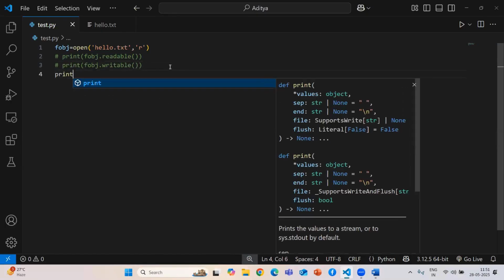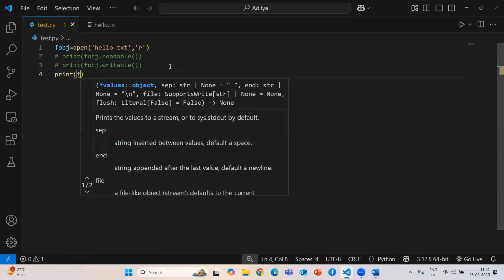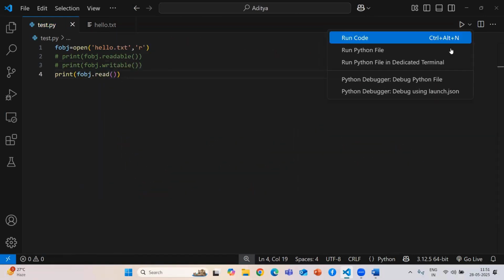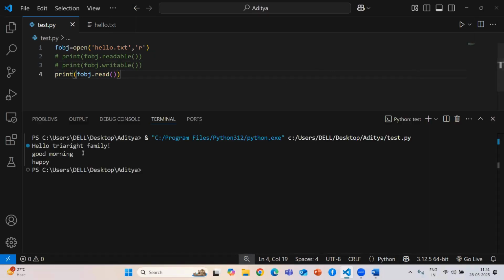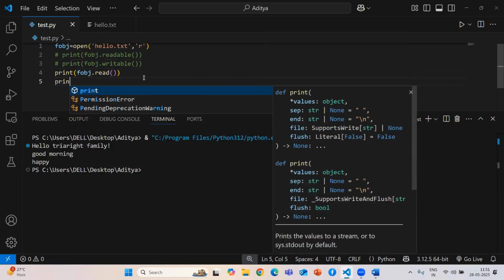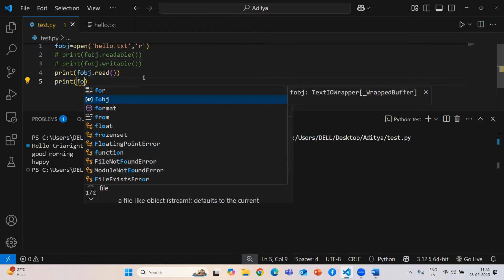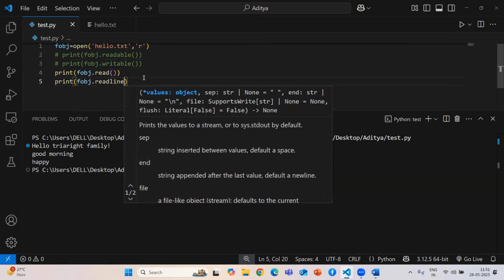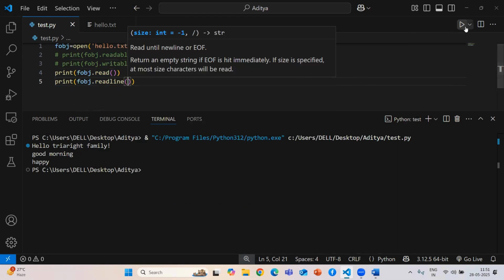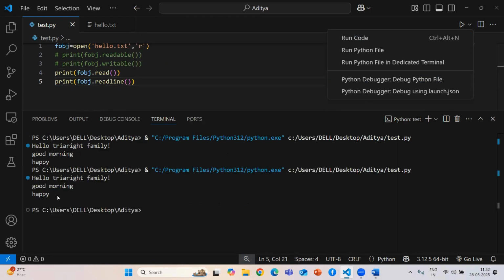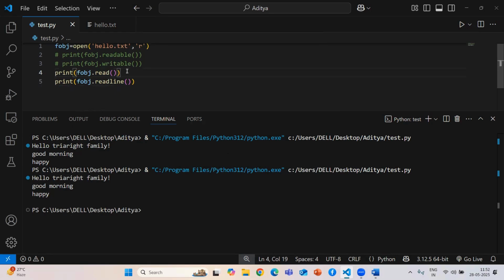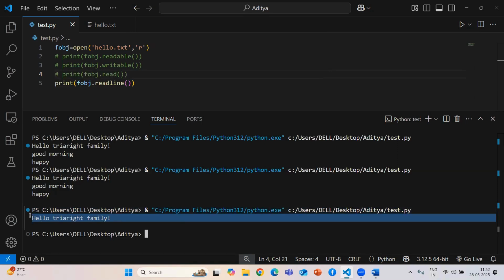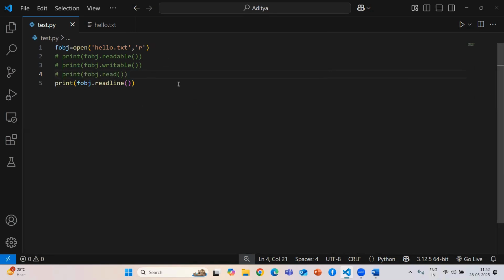I just want to use the file object dot read method. If I use it, it gives me all the data that is available. Now I want to read the data from this file with readline. Just see, it gives me only one line, because readline reads only one line.